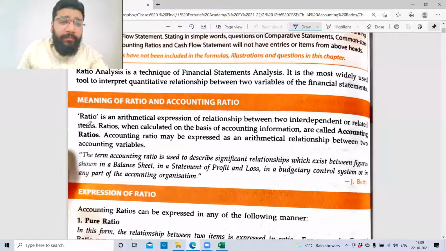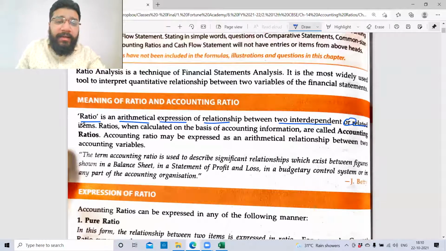Okay, so it says that ratio is an arithmetical expression or a relationship between two interdependent or related items. So ratio is nothing but, guys, a mathematical relation. We are trying to identify the mathematical relationship between two interdependent or related items.